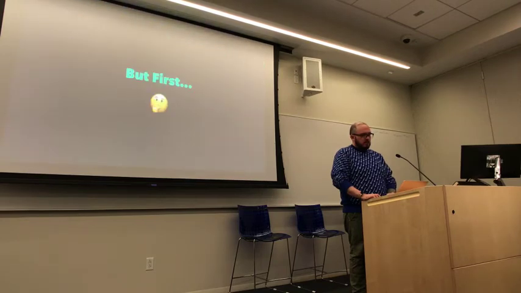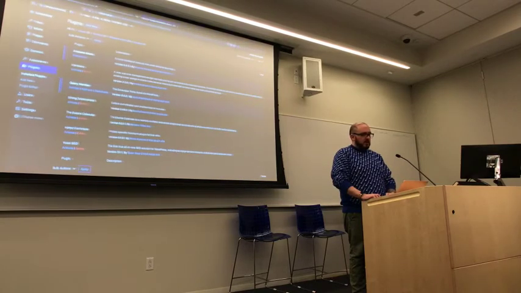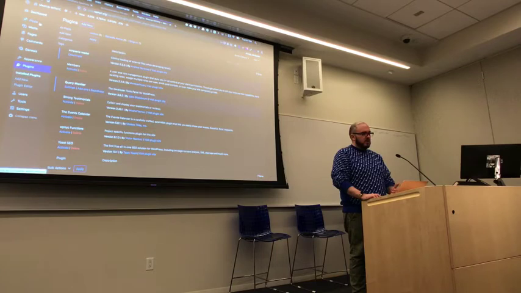Cool. But before we get into that, let's talk about what these things are. When you go into WordPress, by default, it comes with two things. It comes with posts, and it comes with pages. It also comes with media, which is actually attachment. That is another post type. And there's a bunch of different post types in WordPress.